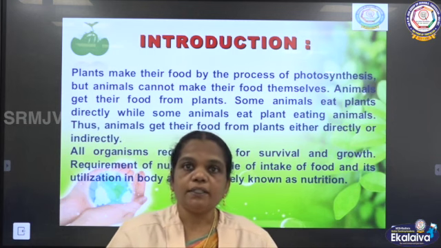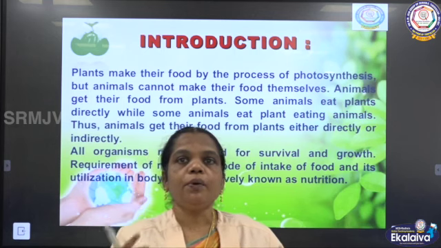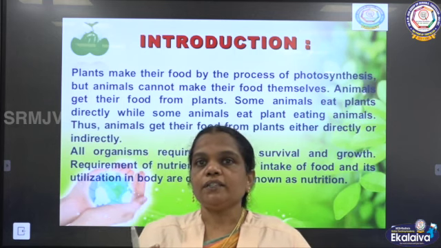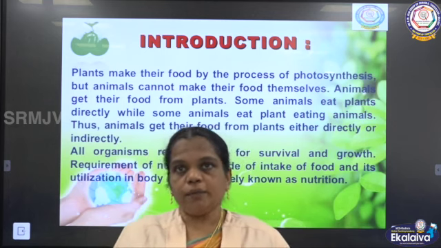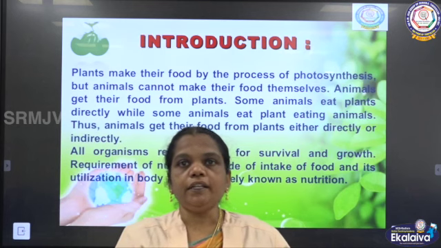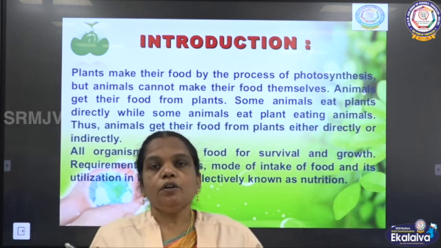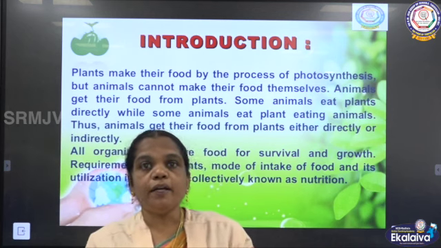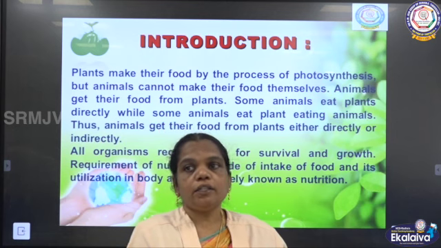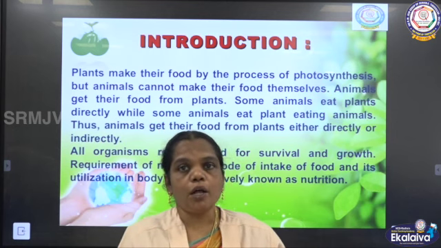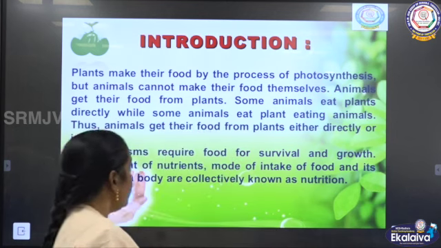And animals depend on plants as well as other animals. Some animals eat plants, and some depend on eating the flesh of other animals. So animals depend on others. So they are called what? Heterotrophs.